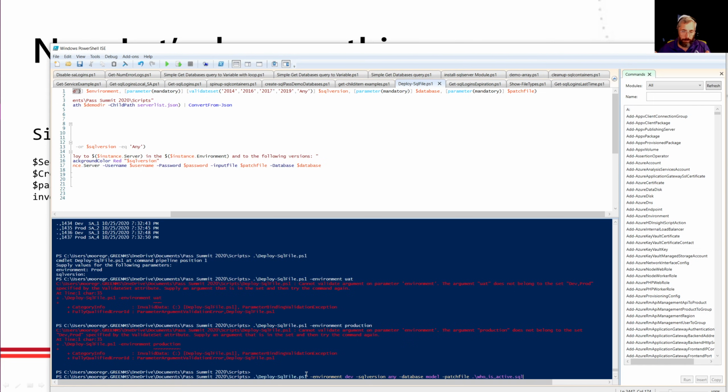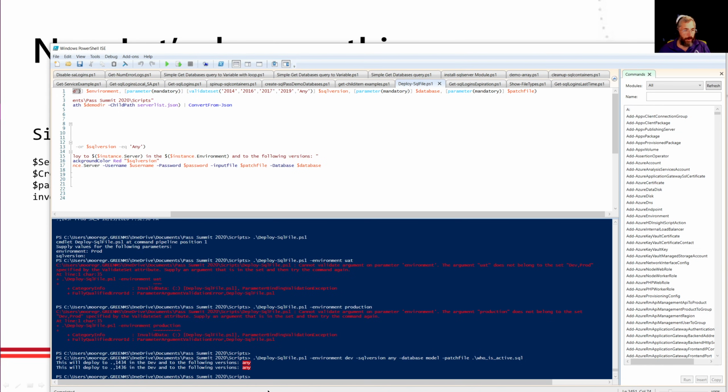Who is active? Most of us are familiar with it. If not, go check it out. Very useful tool. And I want it in the model databases. That way, whenever I create a new database, that stored procedure will be in the other databases. Most people don't know that about model, by the way, but it's a nice thing. But I want to deploy this to dev first. And I don't care what version of SQL Server I deploy it to. So I want to deploy it to my 2017 and 2019 instances.